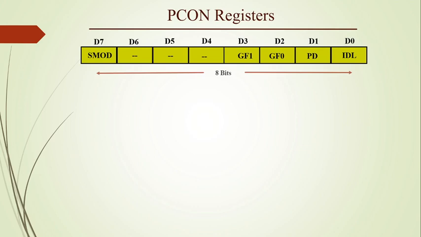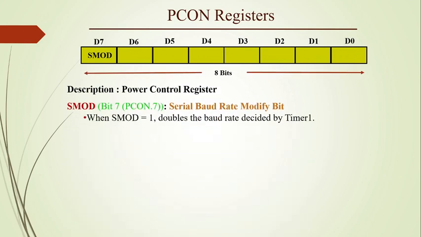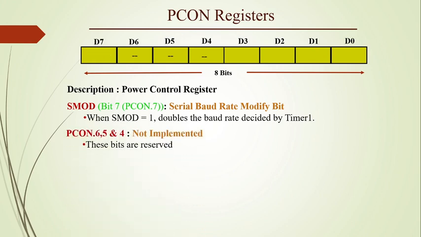Now the PCON register, this is also used to control the serial communication. This is also an 8-bit register. The SMOD bit, that is the 7th bit of this PCON register, is the serial baud rate modify bit. When this SMOD bit is 1, it doubles the baud rate decided by timer 1.